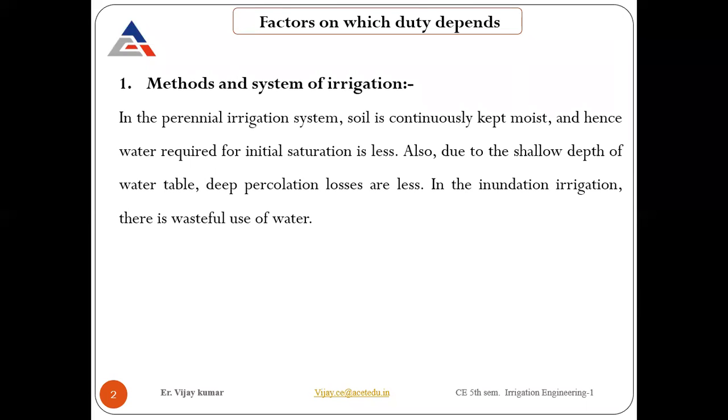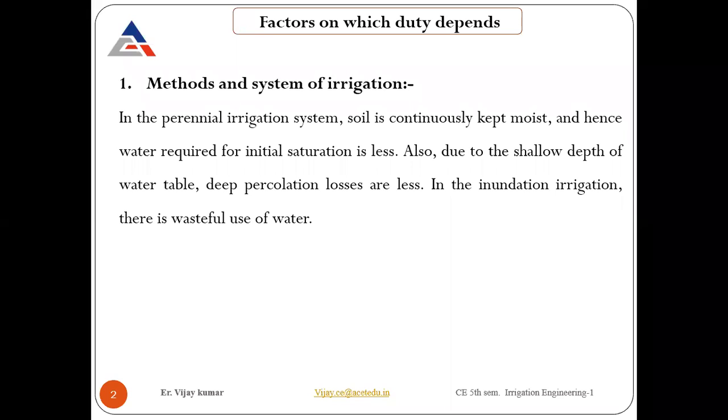Due to a shallow depth of the water table, the soil is always wet. When the water table depth is very shallow, percolation losses are very less. Deep percolation is basically when the water percolates from the surface of the soil, or from the void space between the soil, and reaches the deep water table. Now, if the water table is high, first of all the soil surface will be wet due to capillarity as well. So it is always in a saturated or wet condition.